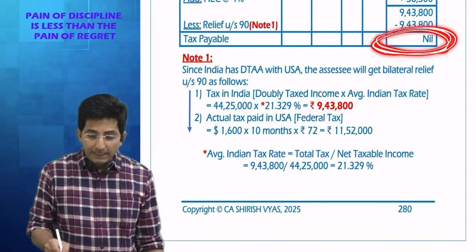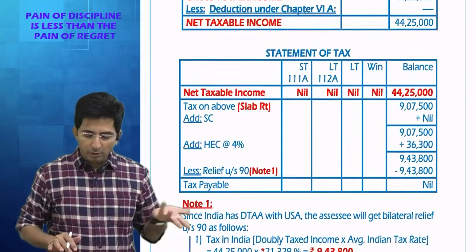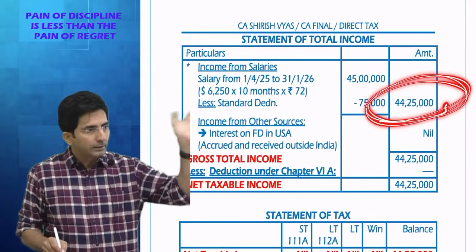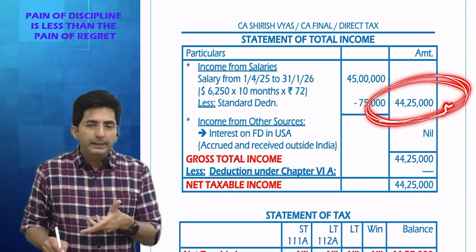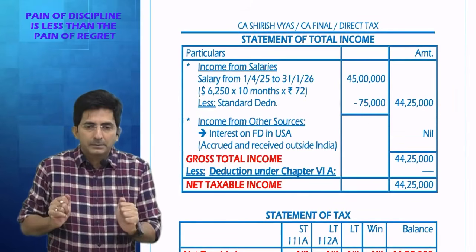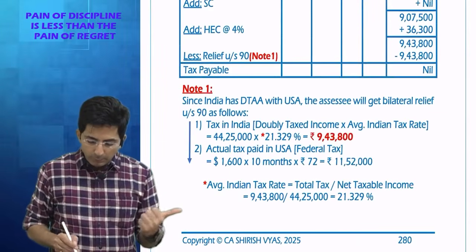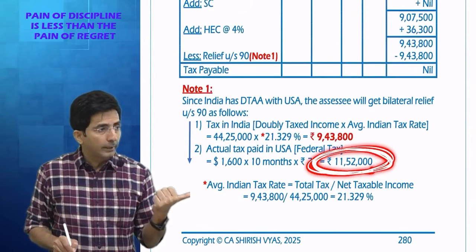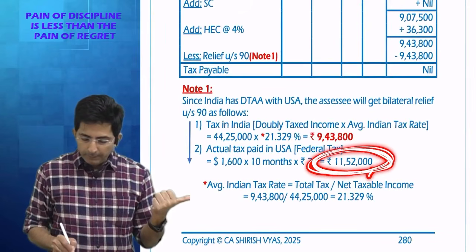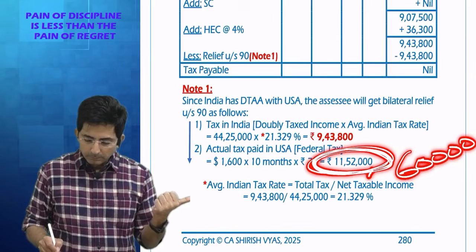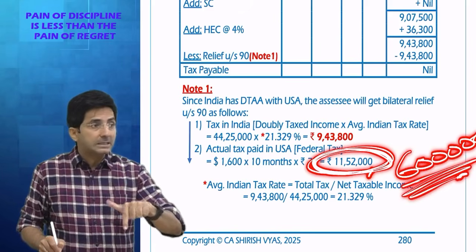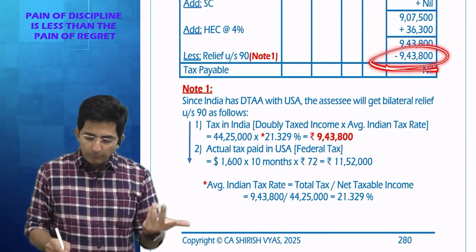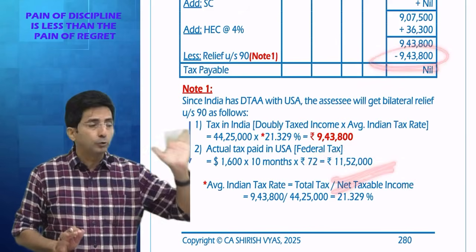Eventually you don't have to pay tax in India because your main income is salary coming from US, which has already suffered tax in US. See, by chance in US, this was not 11,52,000. You would have paid only 6 lakhs in US. Then relief would have been whichever is less, 6 lakhs. Then you would have got relief of 6 lakhs. But you got full relief here because you have paid sufficient taxes in US.